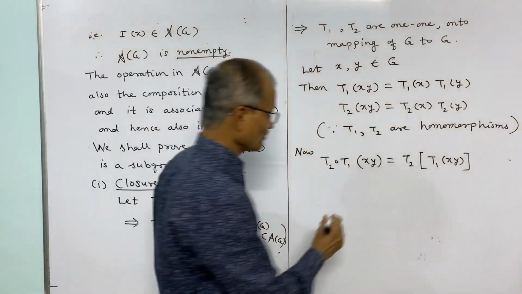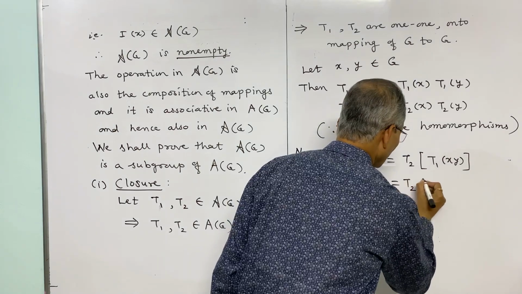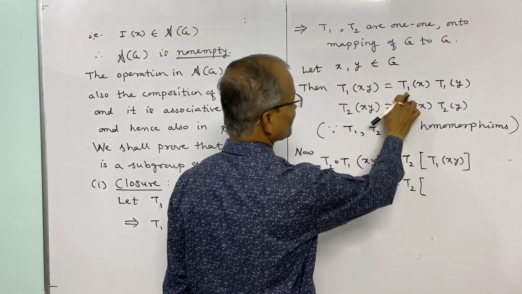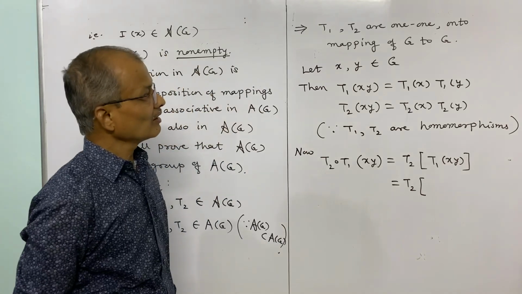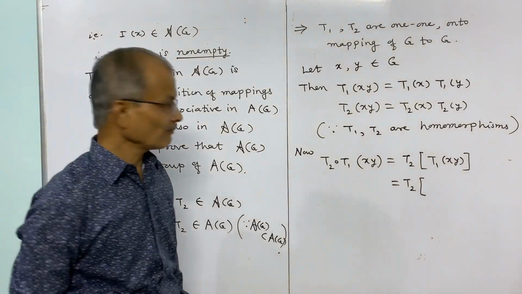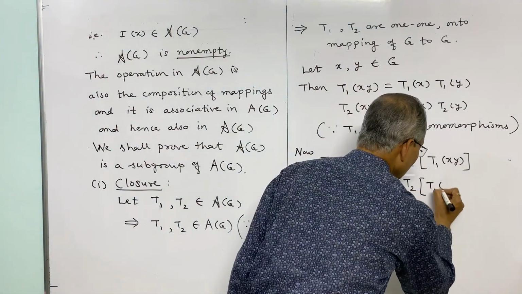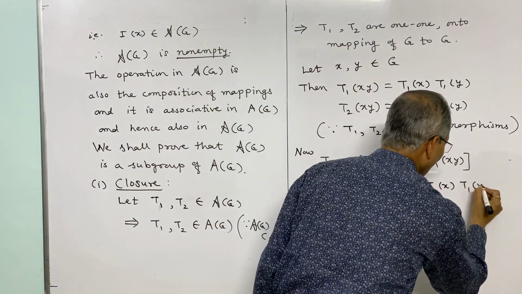Because T1 is a homomorphism, this is T2 of T1 of x into T1 of y.